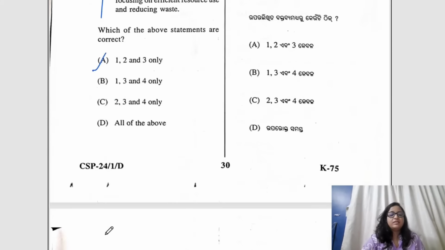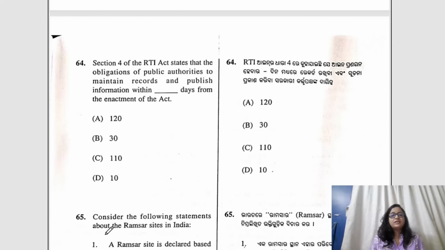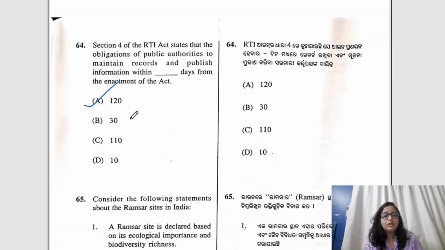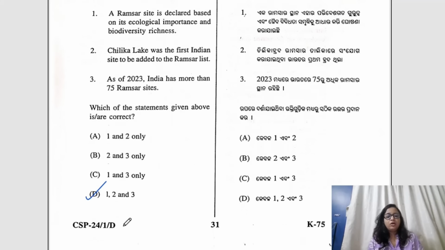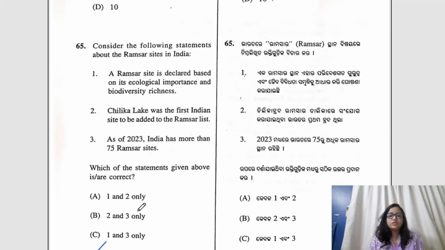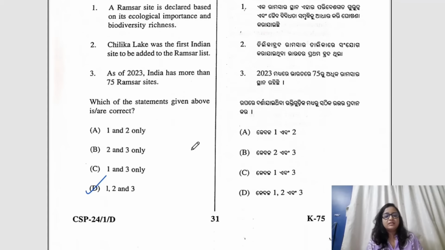Okay. Question number 64. Let's talk about section 4 of the RTI Act states the obligations, etc. The answer of this particular question would be A, 120. Question number 65. Consider the following statements about Ramsar sites in India. Here the correct answer would be D, because all these statements are correct. Chilka Lake was the first one. Yes. Okay.